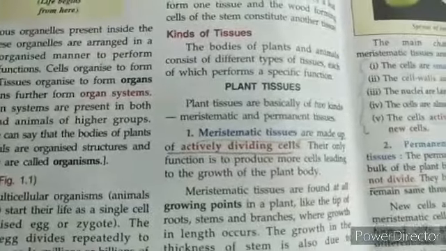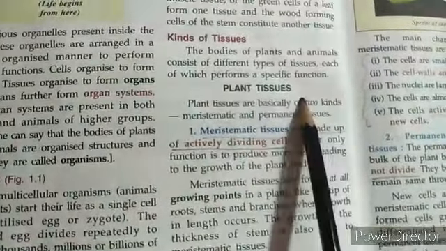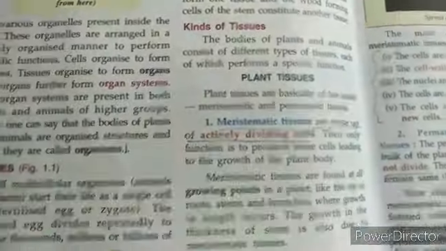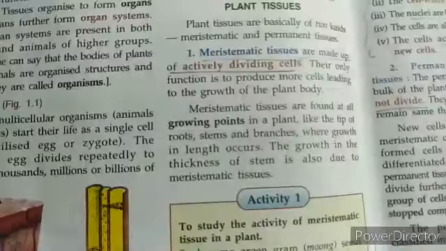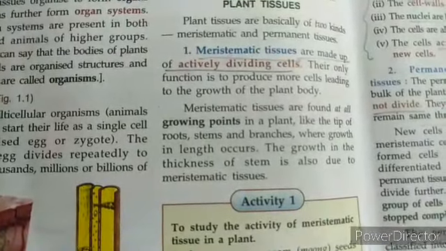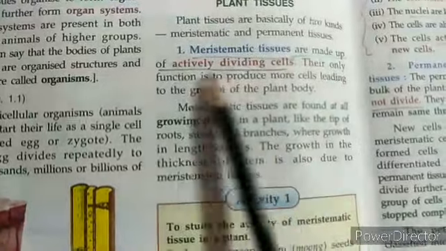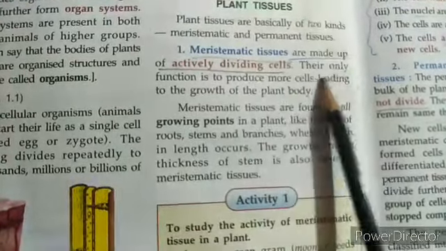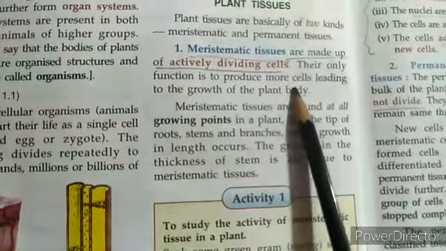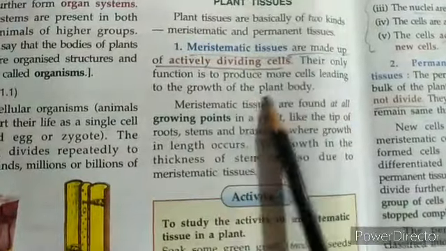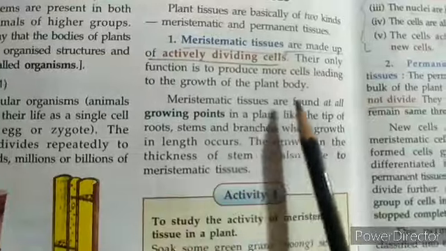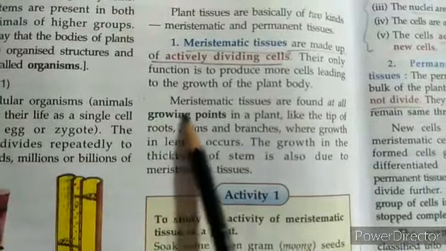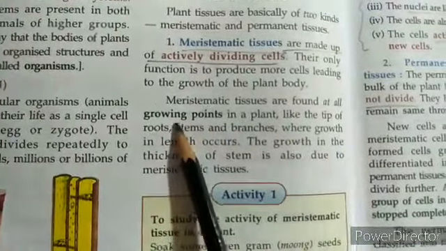So we come back to where we were, plant tissues, and now we are going to look into the details of each. First comes meristematic tissues. These are made up of actively dividing cells. Their only function is to produce more cells, leading to the growth of the plant body. Meristematic tissues are found at all the growing points wherever the plant grows.